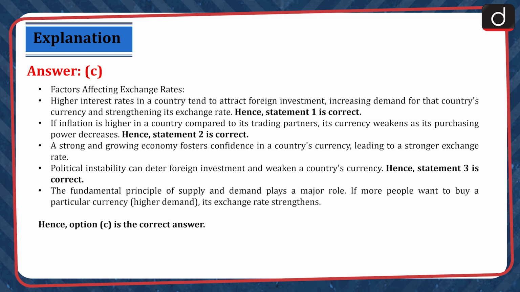Higher interest rates in a country tend to attract foreign investment, increasing demand for that country's currency and strengthening its exchange rate. Hence, statement 1 is correct. If inflation is higher in a country compared to its trading partners, its currency weakens as its purchasing power decreases. Hence, statement 2 is correct. A strong and growing economy fosters confidence in a country's currency, leading to a stronger exchange rate. Political instability can deter foreign investment and weaken a country's currency. Hence, statement 3 is correct. The fundamental principle of supply and demand plays a major role. If more people want to buy a particular currency, its exchange rate strengthens. Hence, option C is the correct answer.